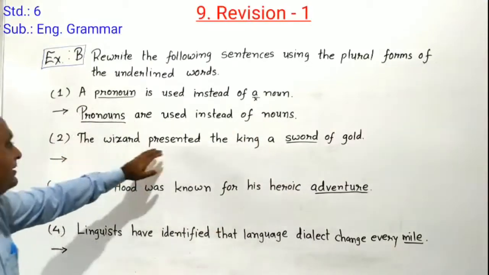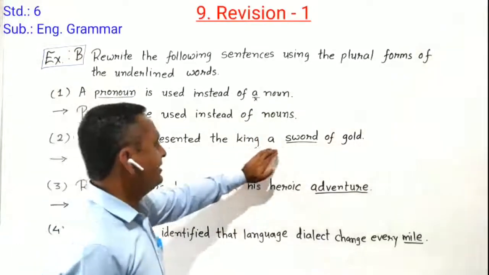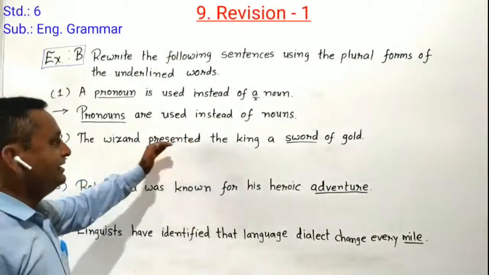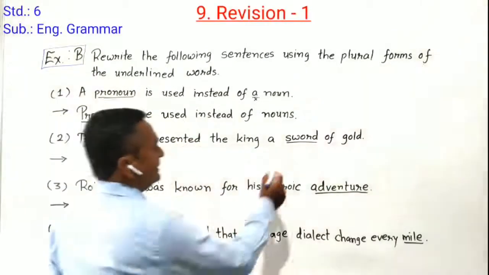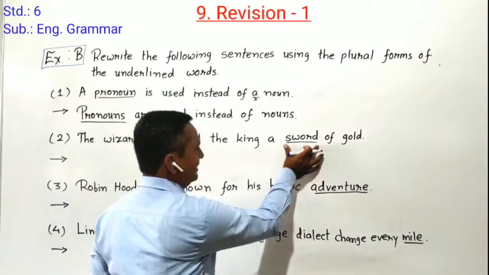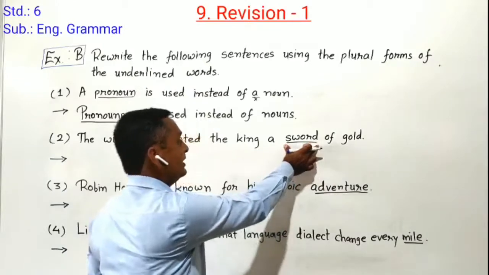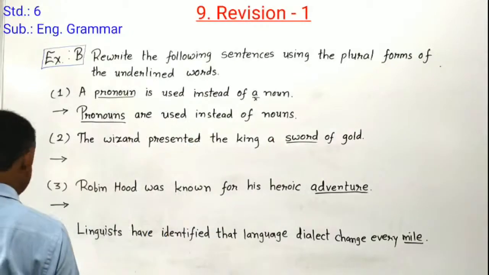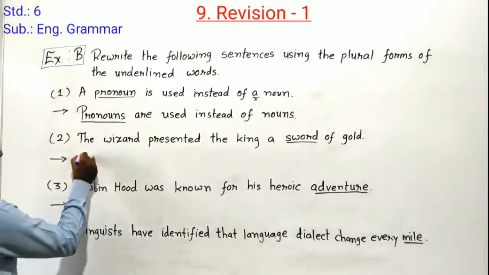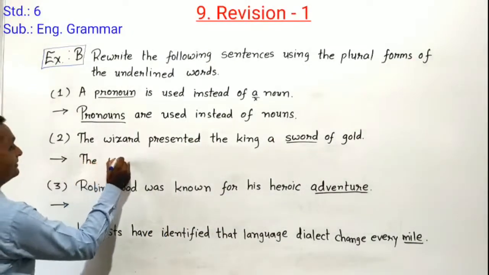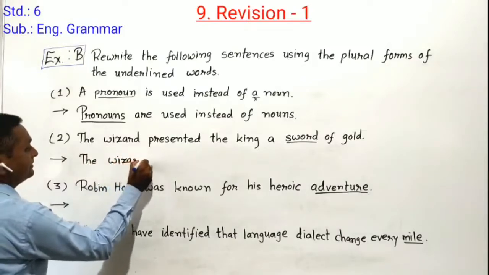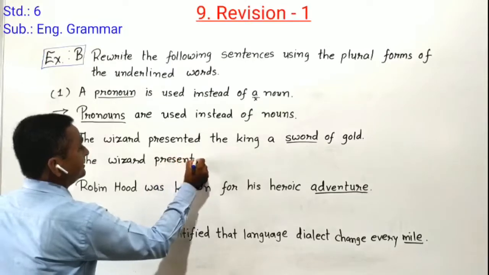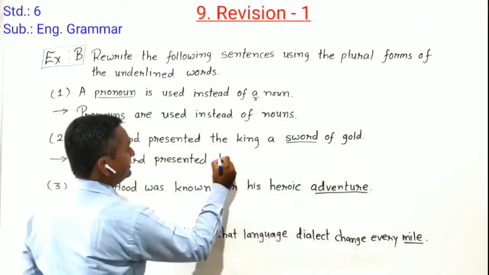Now second sentence we have to understand about it. The wizard presented the king a sword of gold. Here the word sword is underlined, we have to convert it into plural form and do other things. First of all we start here. The wizard presented the king.